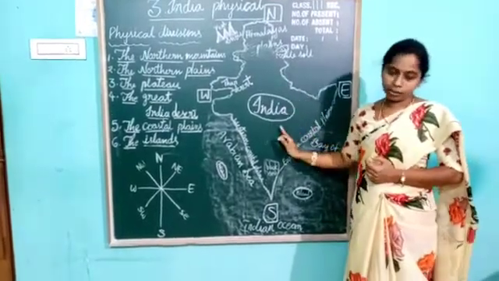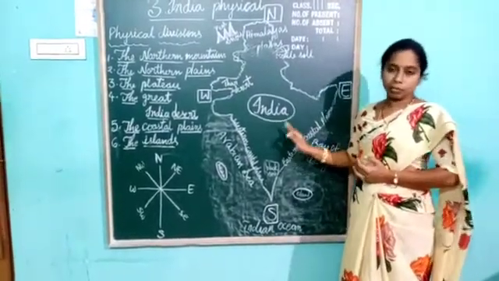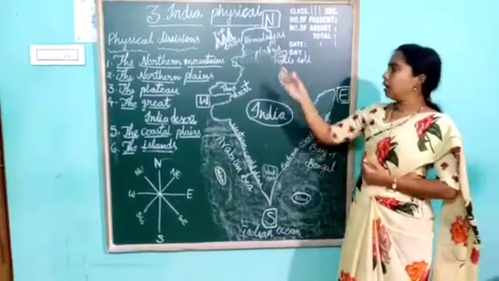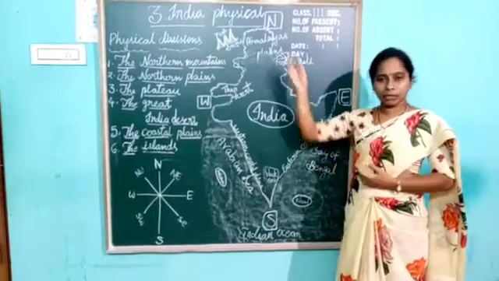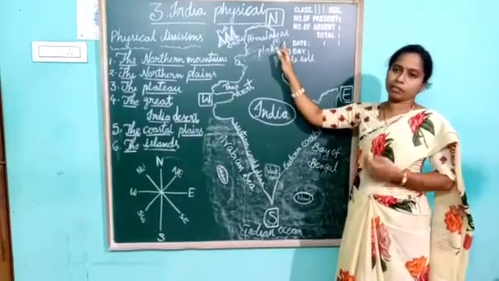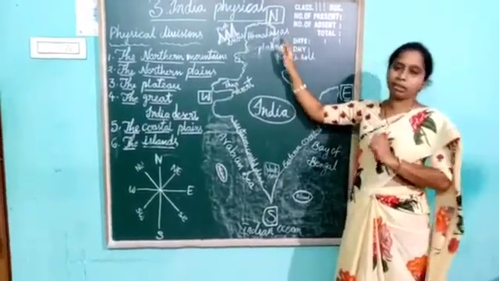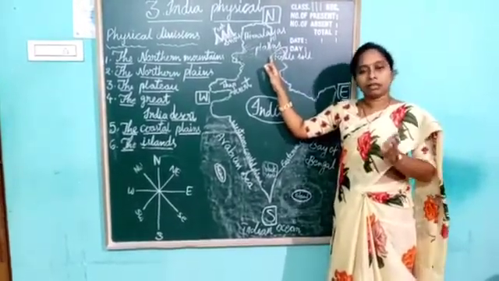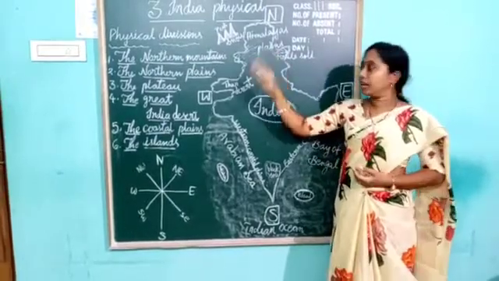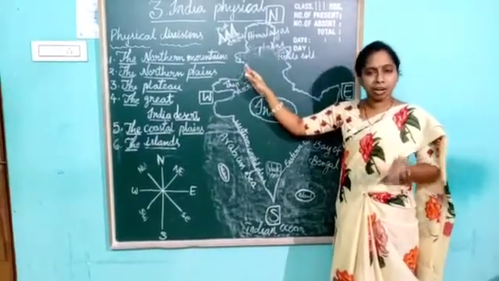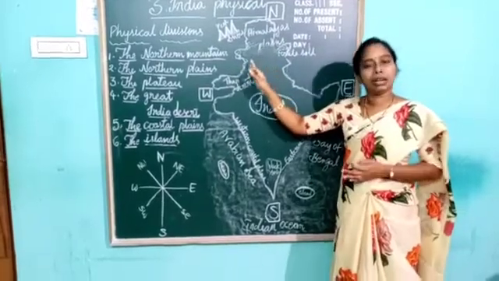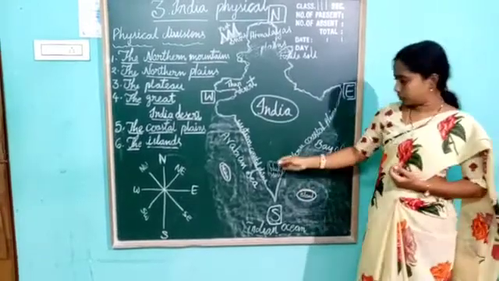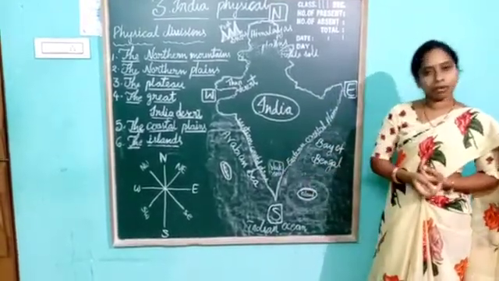The mountain areas are always very cool most of the year. The plains are hot in summers and very cool in winters. Deserts are very hot in summers and very cool in winters. And the coastal areas have a moderate type of climate.